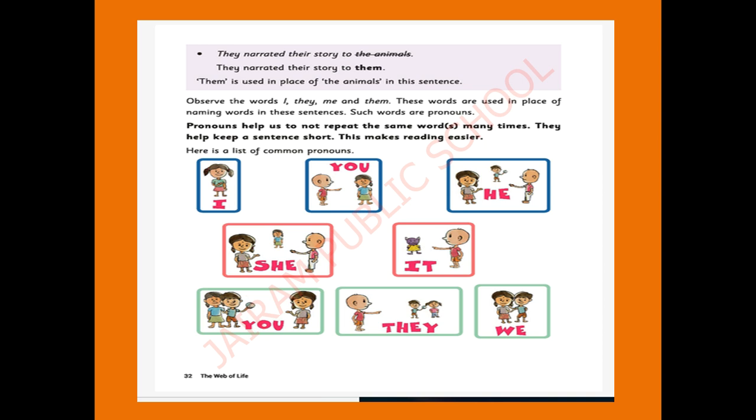It helps us to watch our home. So instead of it, again if you use dog, what is happening in the sentence? You are repeating the same word dog, dog, dog many times. So instead of repeating the same naming word, you can use the pronoun it.